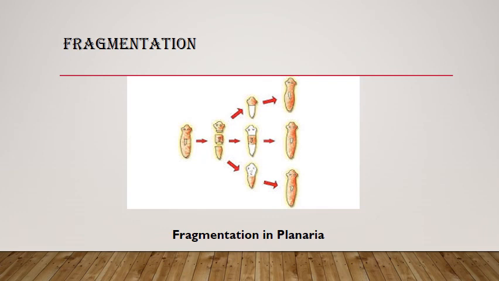Now slowly each part grows, and at the final stage each part develops as a different, full animal. So this is reproduction by the method of fragmentation, when an animal breaks into two or more parts and each part develops into a full animal. This process is known as fragmentation. So for today, thank you. We will meet in the next video.